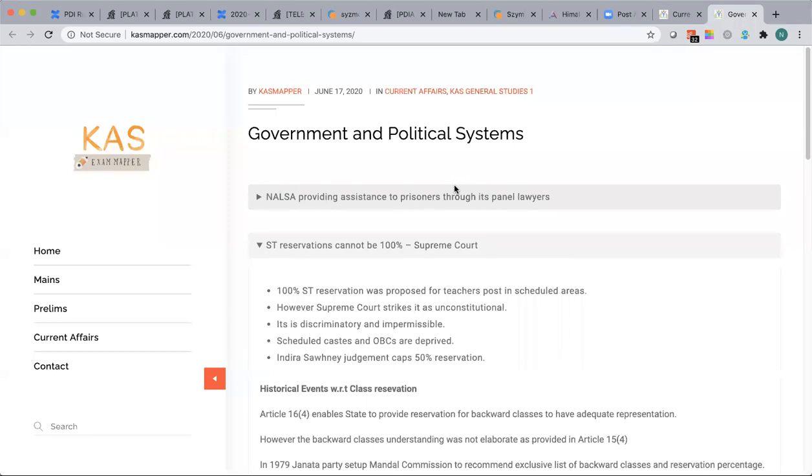Reservation is a very favorite topic, right? Supreme Court judgments on reservation, Mandal Commission you will be hearing. Indra Sawhney case you'll be hearing, right? If you are any serious aspirant, you will come across these terms at least every month in the news somewhere or the other. So for that reason, I wanted to give a context, right?